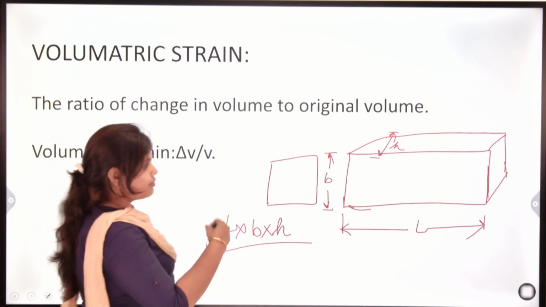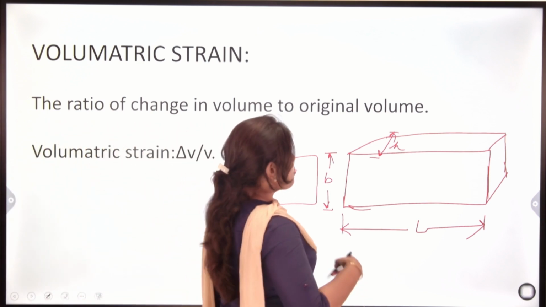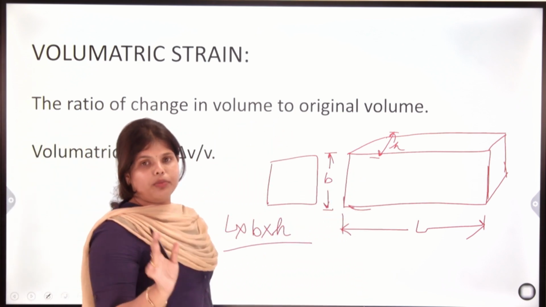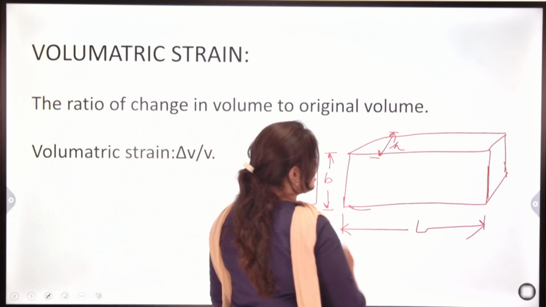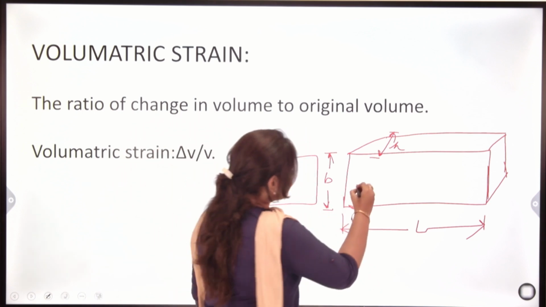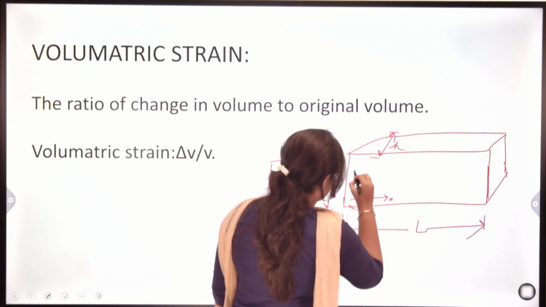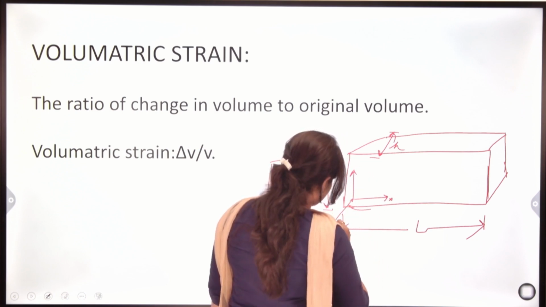After application of certain load, in every direction, x direction, y direction and z direction, there will be some change.